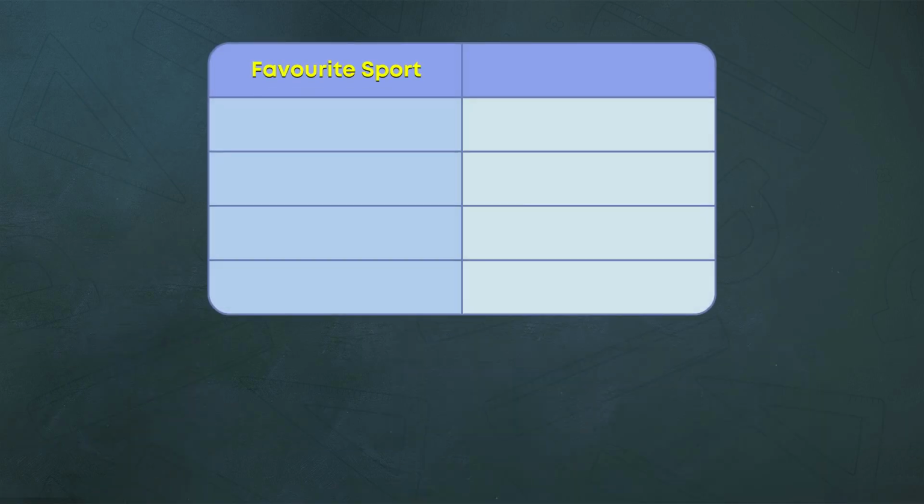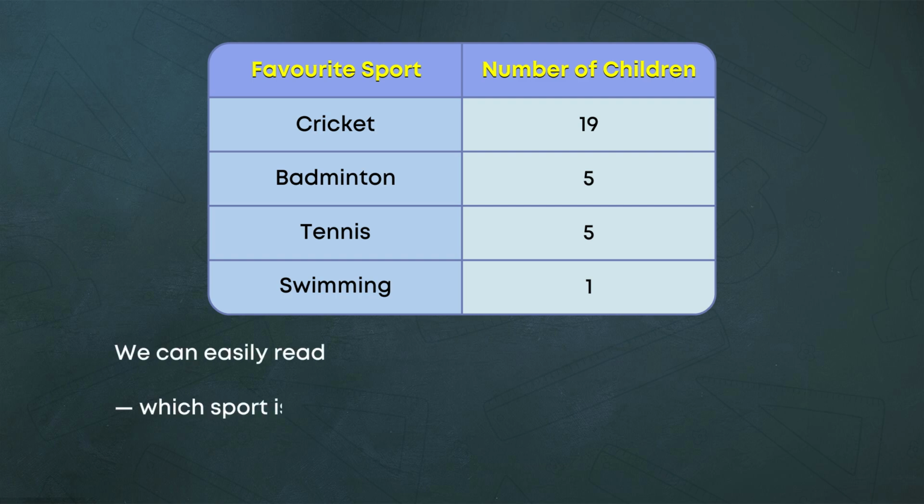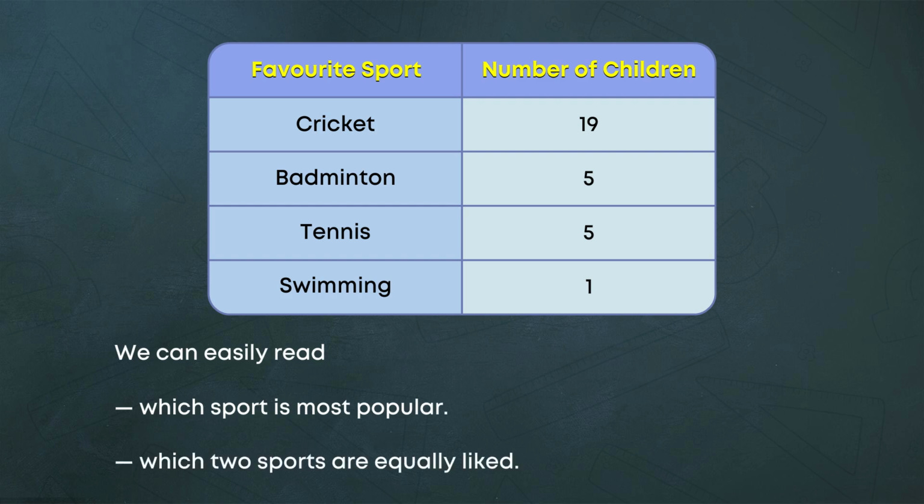Favorite sport. Number of children. Cricket, 19. Badminton, 5. Tennis, 5. Swimming, 1. We can easily read which sport is most popular. Which two sports are equally liked?